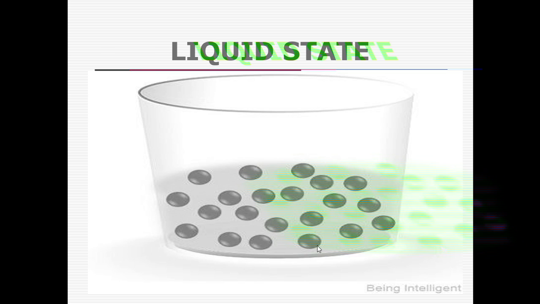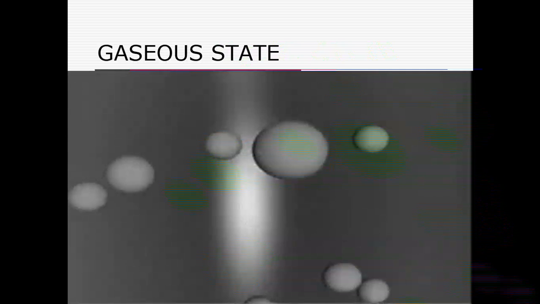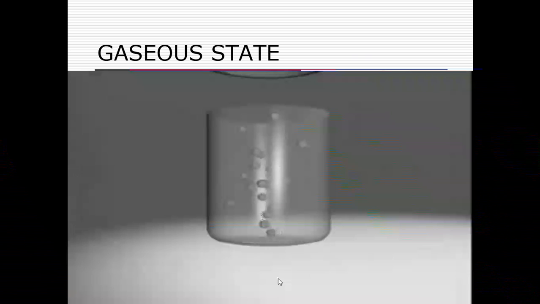So the gaseous state, here you can see how the particles are moving. These are particles. Is it audible? Okay, very good. So now I'll explain about the gaseous state. Here you can see the movement of the particles, right? Here the particles are very loosely packed.